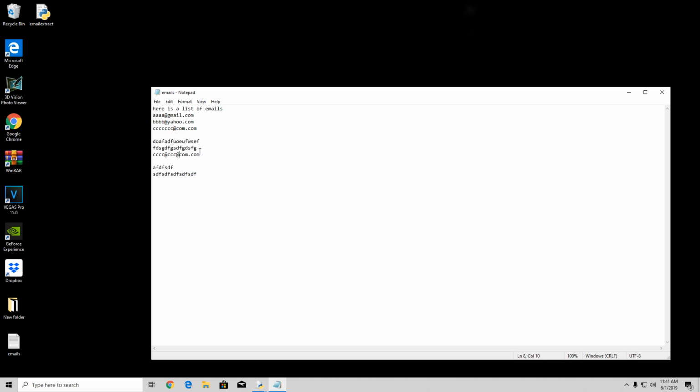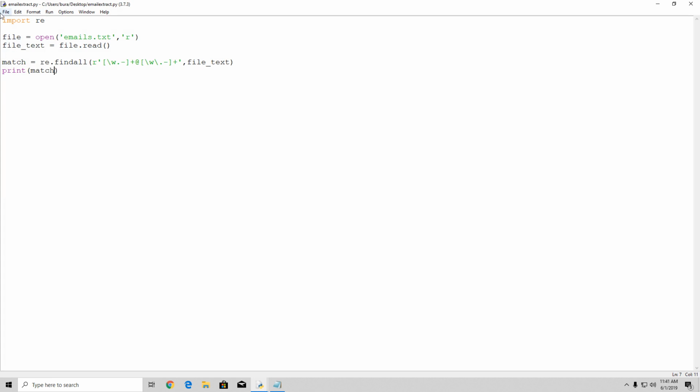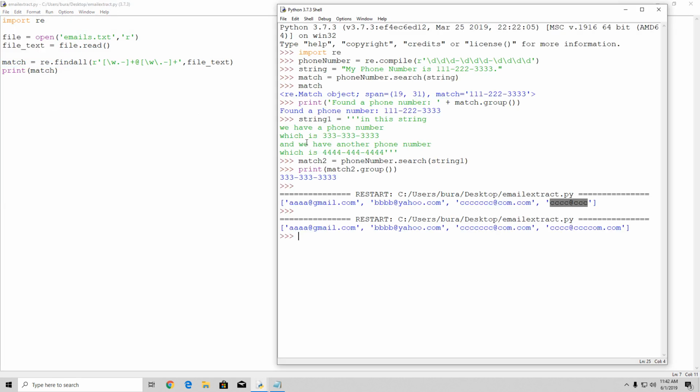You will not notice if I just delete this, save it, and then run the program once again. Right now, it found all 4 emails, with the specification of this com.com that we didn't have in the previous example. Okay? So that is also something to take a look at.